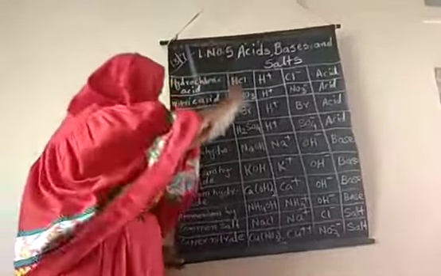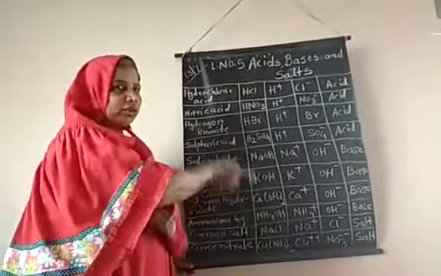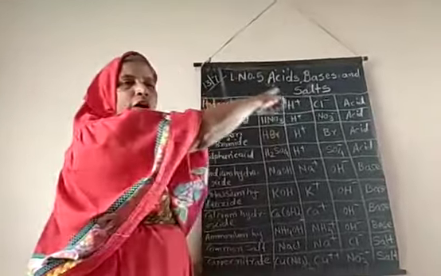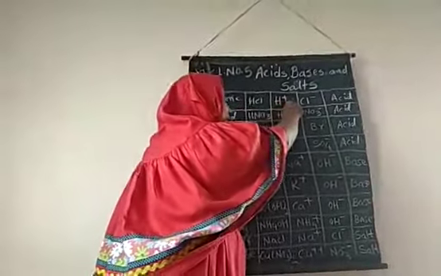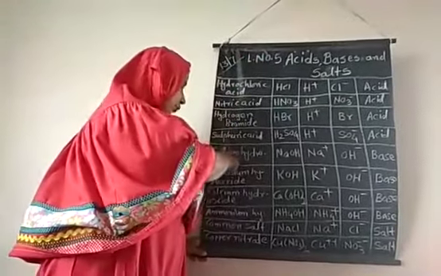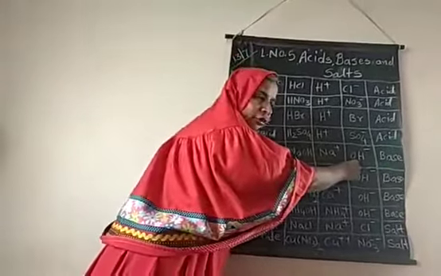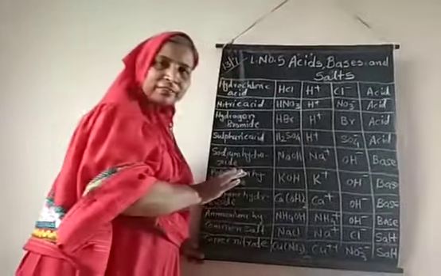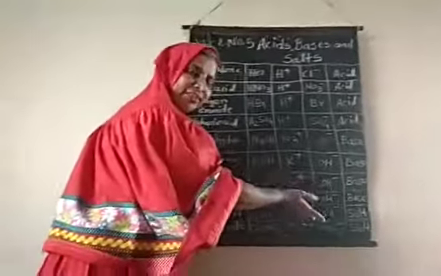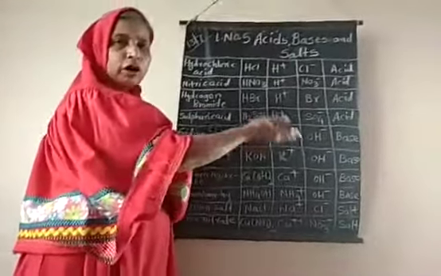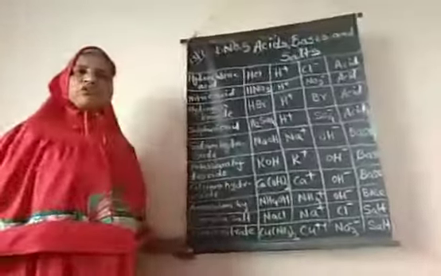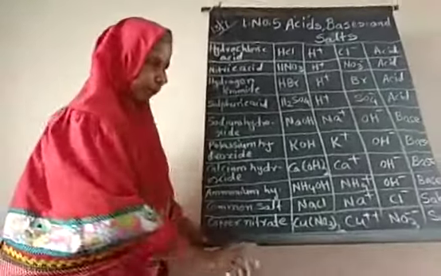Now according to the chemical table, what is the definition of acid? The chemical or the substance whose basic radical is H plus is known as acid. The substance whose acidic radical is OH minus is known as base, and the substance whose basic or acidic radical is neither H plus nor OH minus is known as salt. So these are the definitions of acid, base and salt.